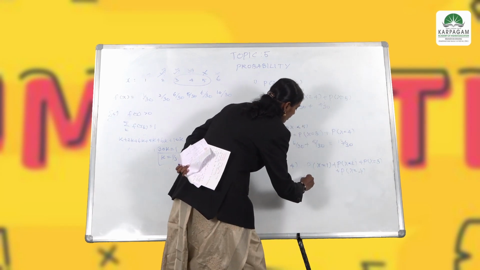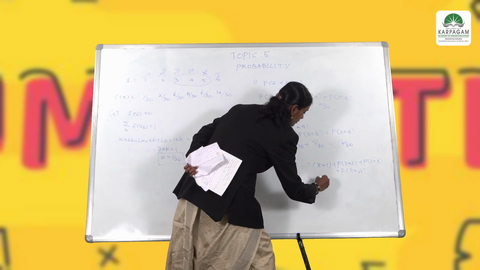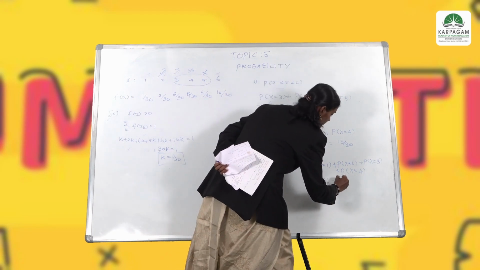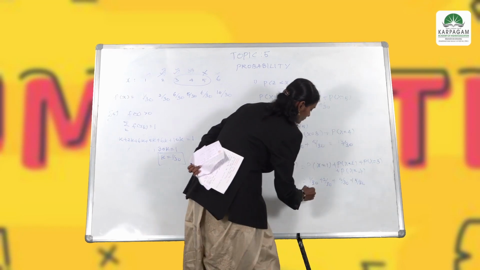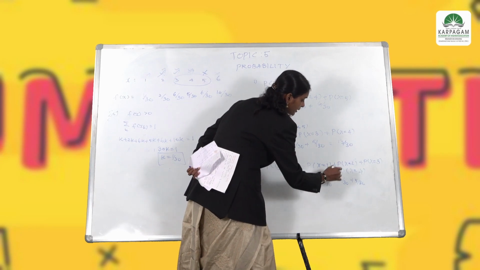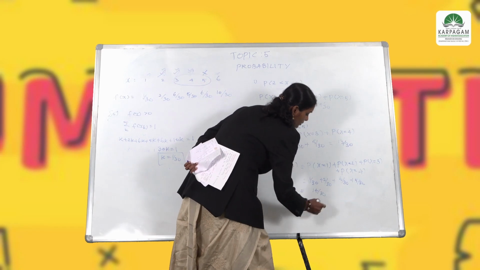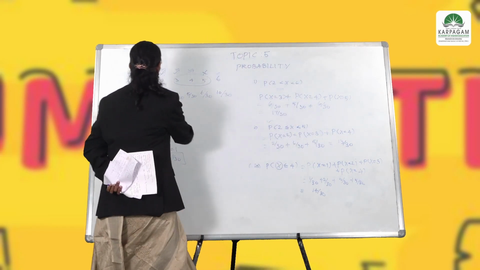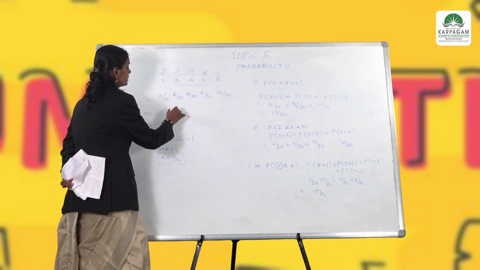Now we can add all these values: 1 by 30, 2 by 30, 6 by 30, 5 by 30. 1 plus 2 is 3, 3 plus 6 is 9, 9 plus 5 is 14. So 14 by 30. This is the probability for the discrete case of the given problem, where x is equal to 1, 2, 3, 4, 5, 6 and the value of k is unknown.